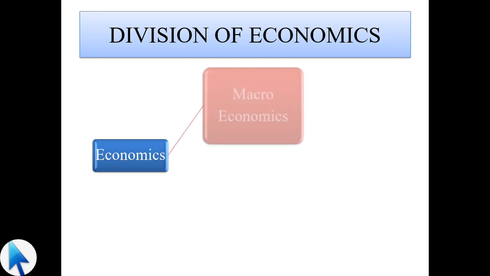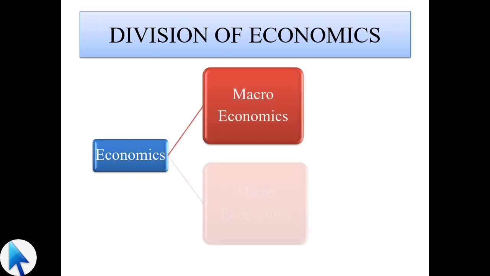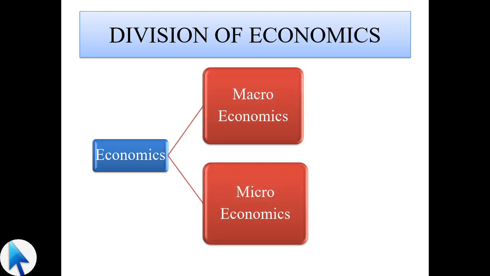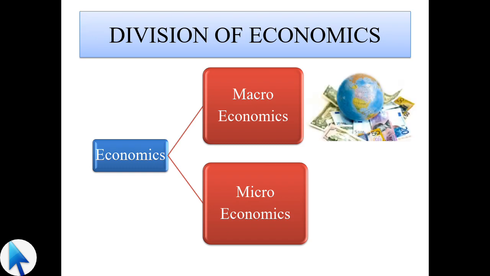Next is the division of economics. Economics is majorly divided into two subparts. The first one is macroeconomics, the second is microeconomics. Macroeconomics is when we study economic phenomena at an aggregate level or as a whole. Suppose we want to study the monetary system of the world or the global economic system. Here we are considering the total world. Hence it is macroeconomics. That means we are studying at an aggregate level.